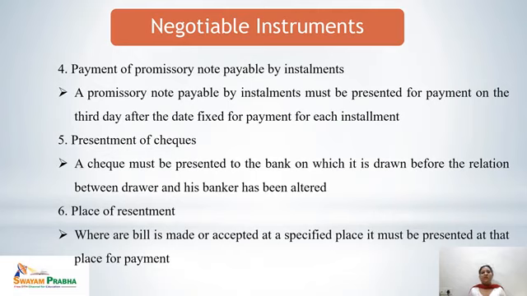Once it is endorsed, once it is transferred to the next party, the relation with the banker has been altered. So before that, the check must be presented for payment. Place of presentment: where the bill is made or accepted at a specified place, it must be presented at that place for payment.